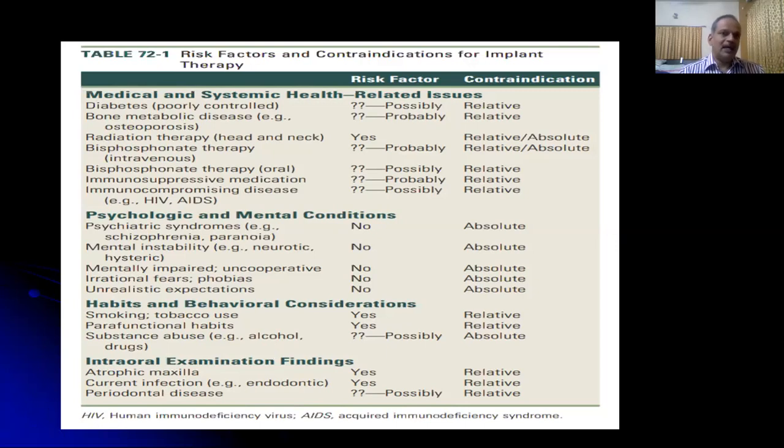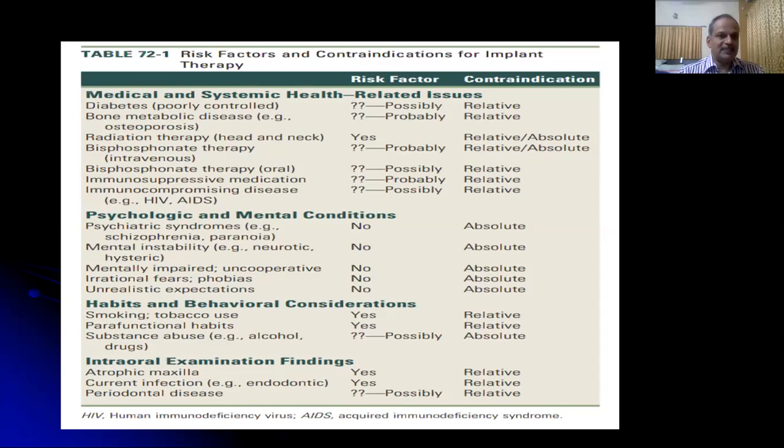Diabetes, as you all know, is a metabolic disease. Especially in poorly controlled diabetes, the patient's ability to resist infections and to heal normally will be affected. Patients with well-controlled diabetes may not experience any problems with osseointegration.